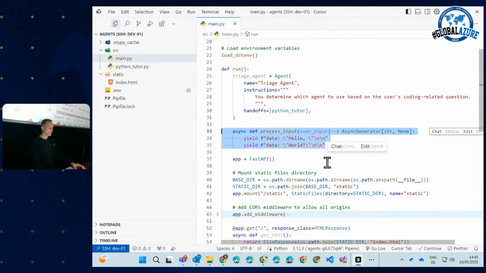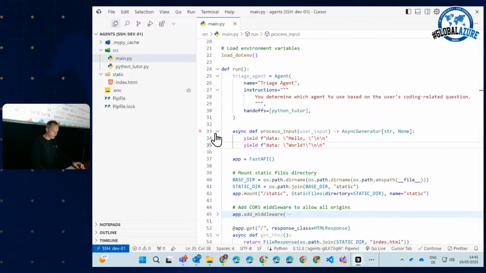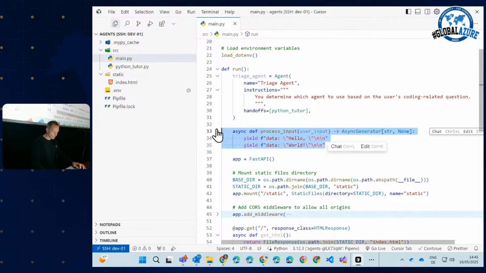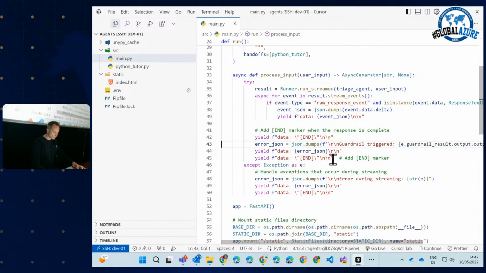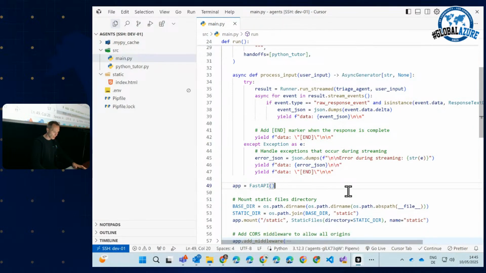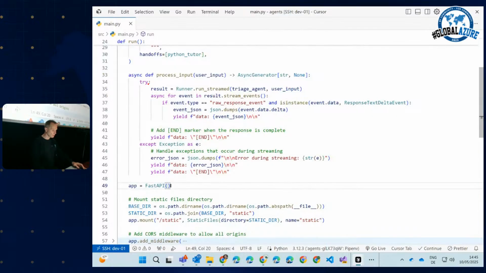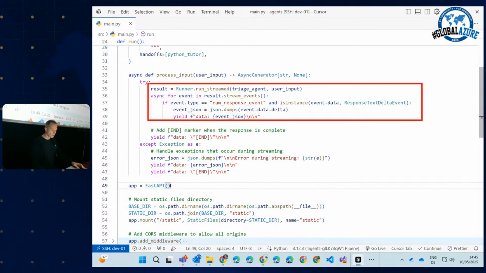Now we need to find out how to process this input. Here again, I have a little bit of code prepared, and I will copy this code and delete a little bit of it, and we'll come back to it later on. I will delete this one because I don't want to talk about that yet, and the rest should be fine. Let me show you what this code is all about, and I would like to draw your attention particularly to these few lines of code. What they essentially do is run an agent. Please note that here we are passing in the triage agent. This is the agent that we run.